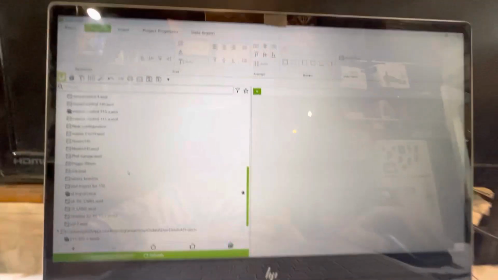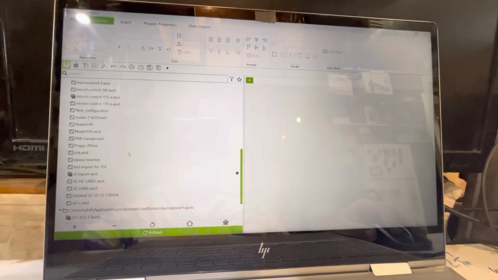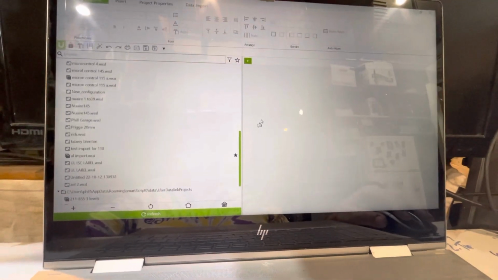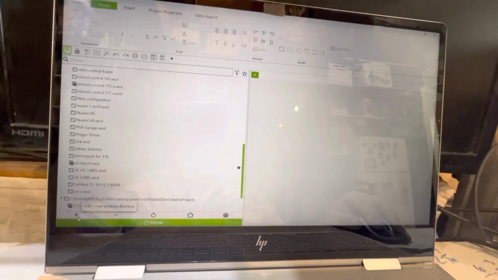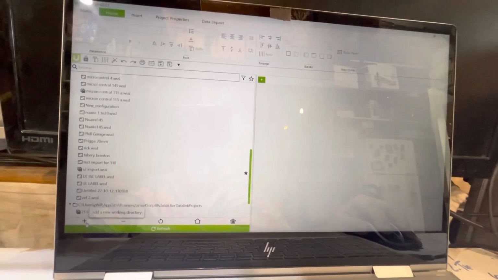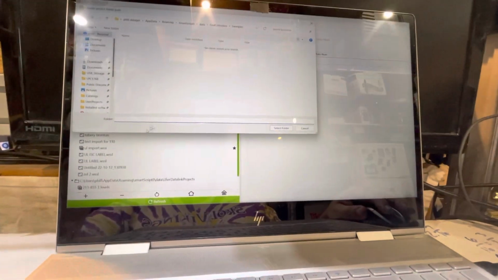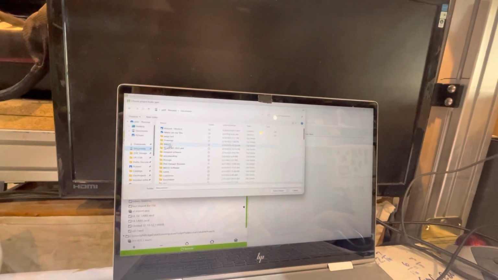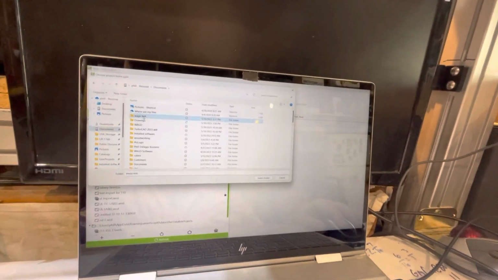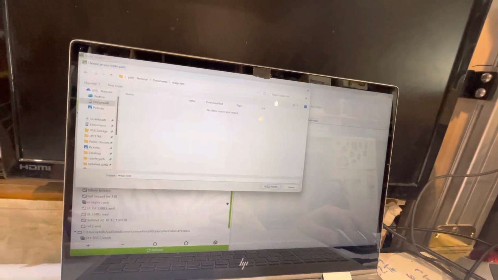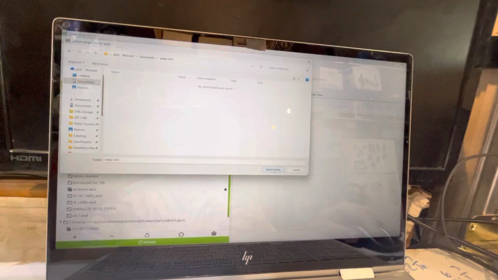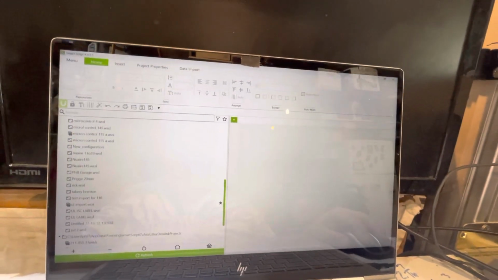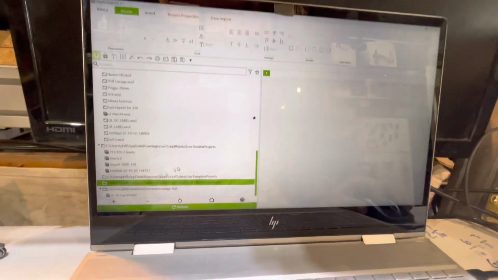All right. I've already saved the two files to the computer, so I'm just going to go ahead and show you what I did. You have to add the directory of wherever you saved it. For mine, I saved it under Documents, Wago Test. So I just select the folder, and in that folder it has the two files, the Excel spreadsheet and the Wago file. Now it shows up here.